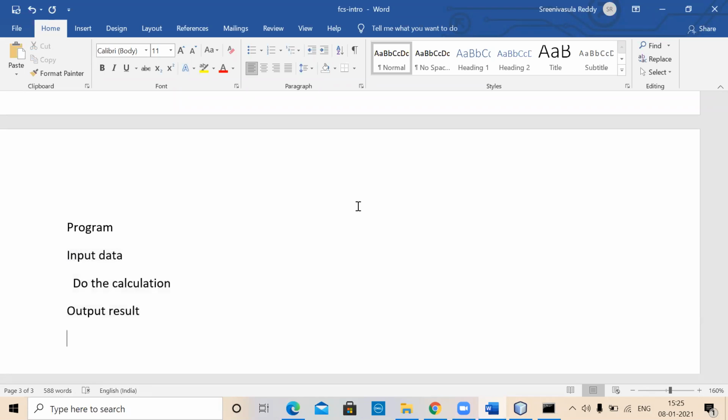That means what is to be done now? Like in every program, you have input data, output result. Doing the calculation is what is going to be different. Data also might be different, results also might be different. That's a different issue. So that means all of you should be comfortable in accepting the data or in reading the data, right? You must always first put enough attention on how to read the data.